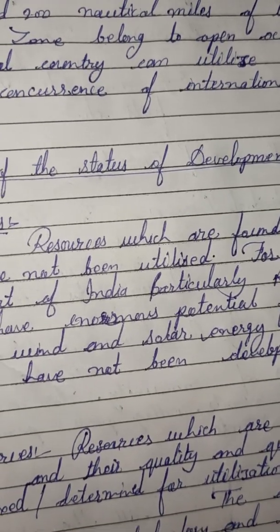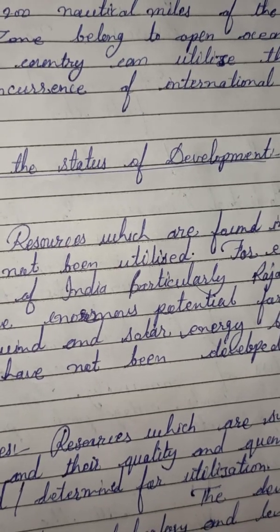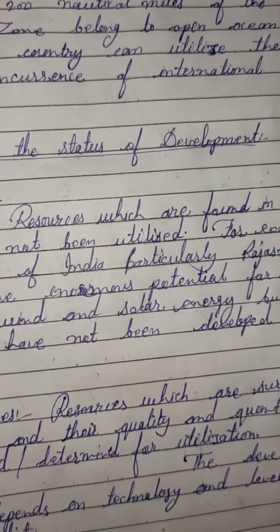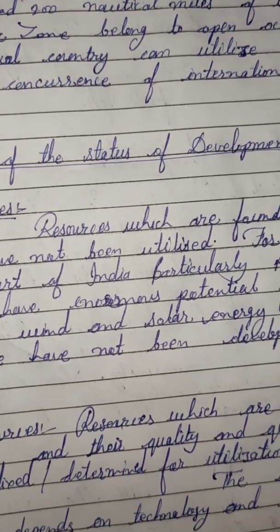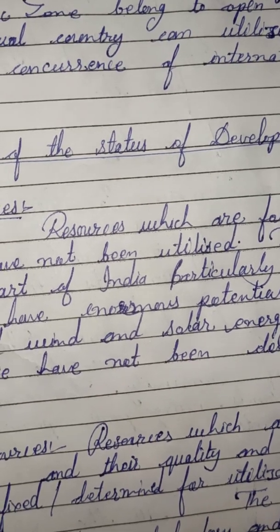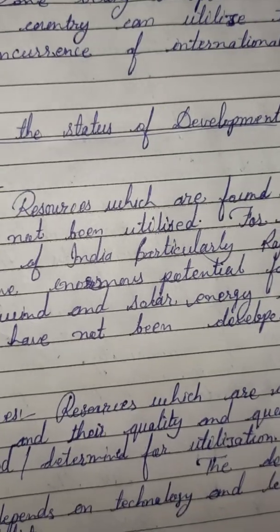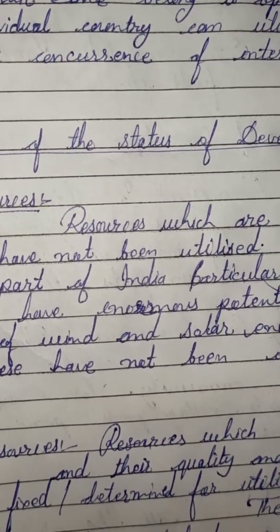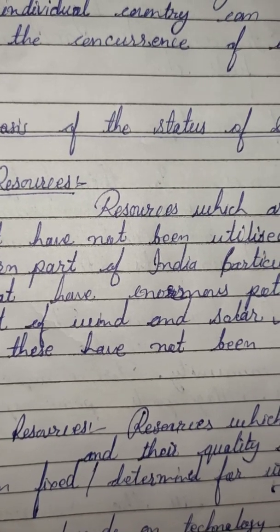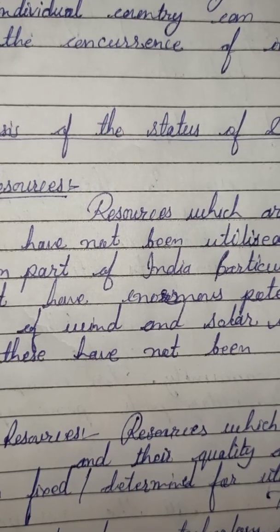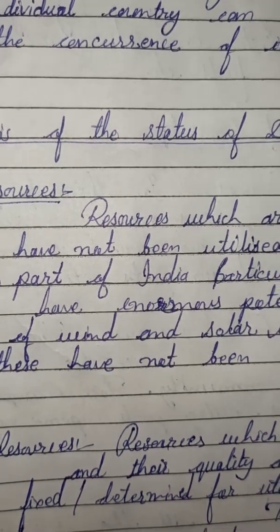We are talking here about oceanic water. In the ocean, no country has ownership. No one country owns these oceans. Then who owns these oceans? There are some international institutions which regulate these resources. So if we want to utilize them, then we have to take permission of these institutions.